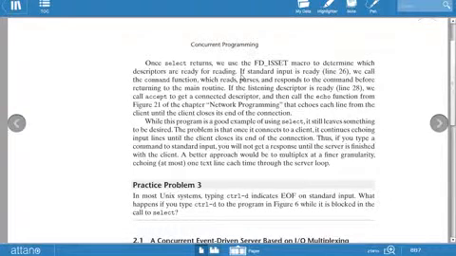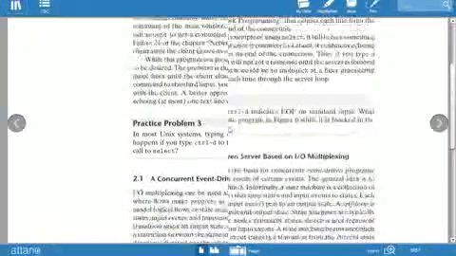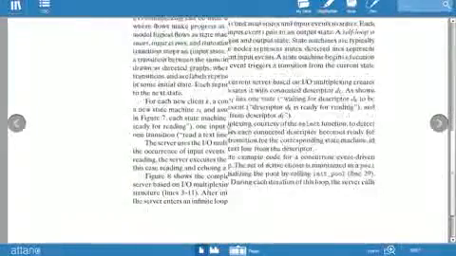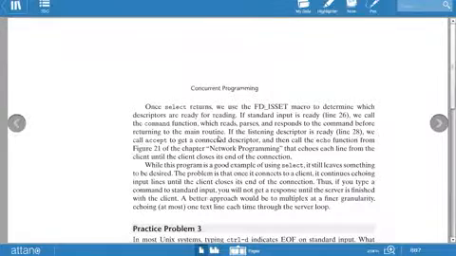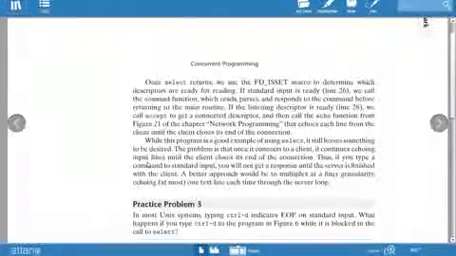If the listening descriptor is ready, we call accept to get a connected descriptor, then call the echo function from figure 21 of the chapter on network programming, that echoes each line from the client until the client closes its connection. So use figure 21. Figure 21 of the chapter network programming, that is the next topic.